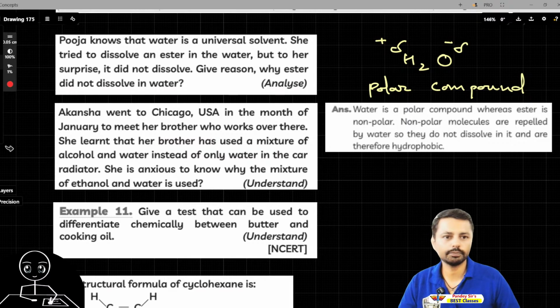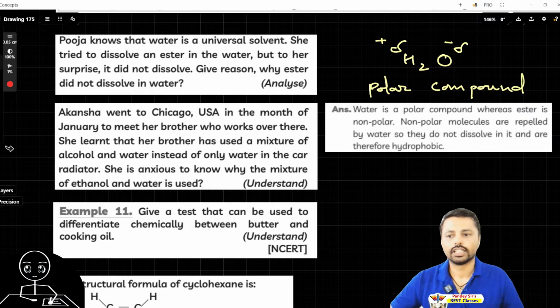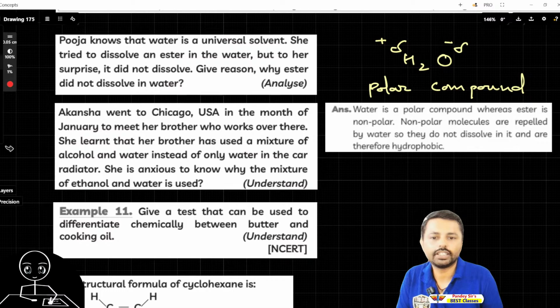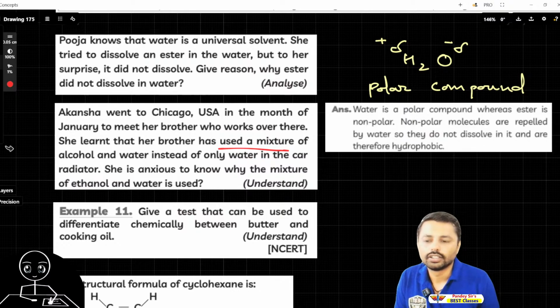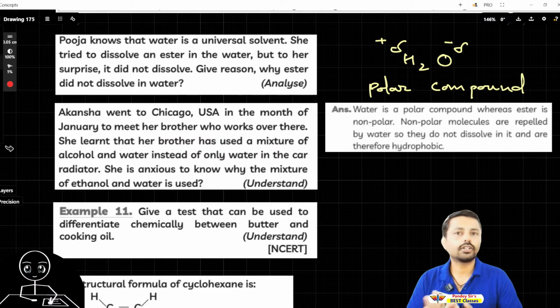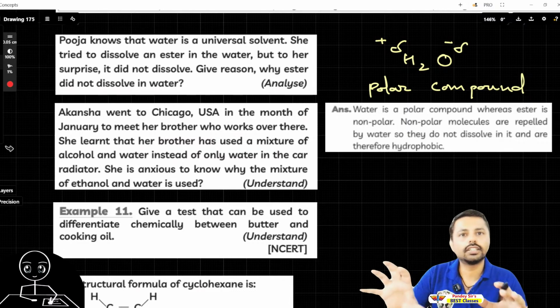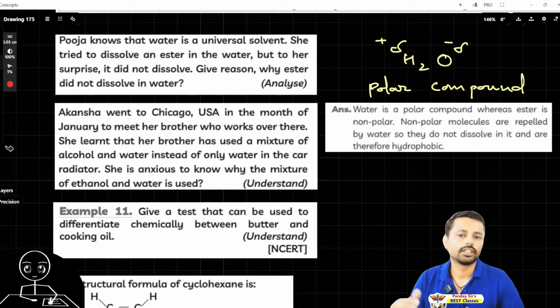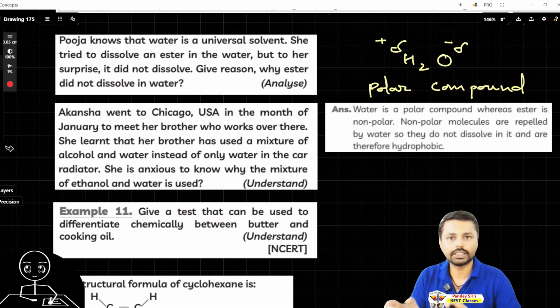So can you solve this question? Try that once. In this question they are saying that Akanksha went to meet her brother in Chicago, USA, and she finds that her brother uses a mixture of alcohol and water instead of only water in the car radiator. Okay, so she is anxious to know why the mixture of ethanol and water is used. Can you answer it? There is a clue. The temperature is very low in Chicago, comparatively, especially compared to Bharat. So can you guess what would be the difference?